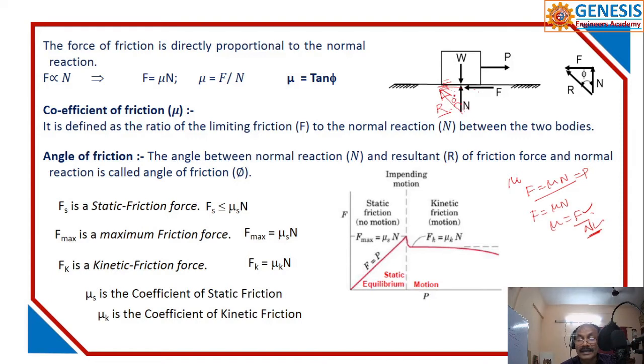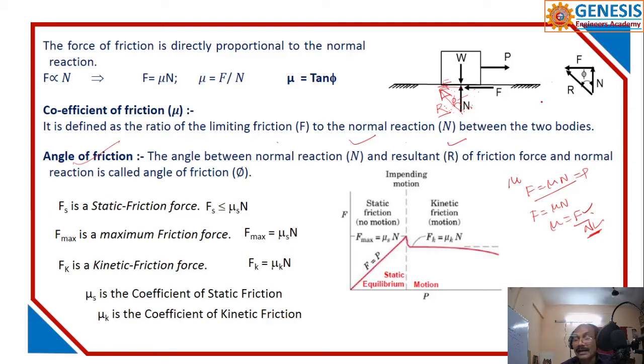Now I represent this angle as phi. That is called the angle of friction. What is the angle of friction? The angle between the normal reaction and the resultant R. N is the normal reaction, R is the resultant. The angle between N and R is called the angle of friction.